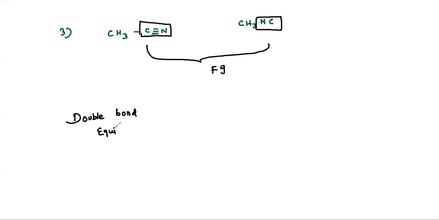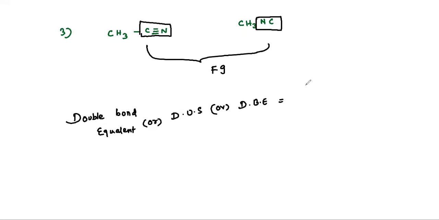I'll give an example and explain. It is also called degree of unsaturation, or in simple words, double bond equivalent, or DBE.